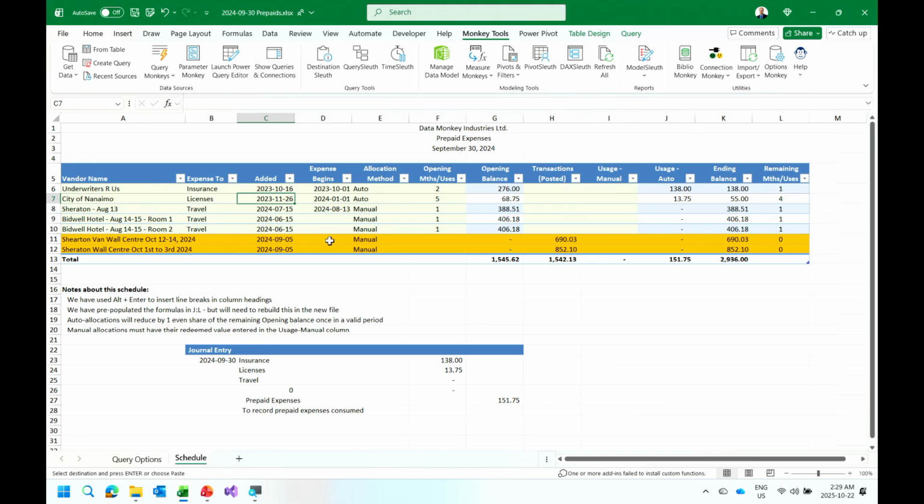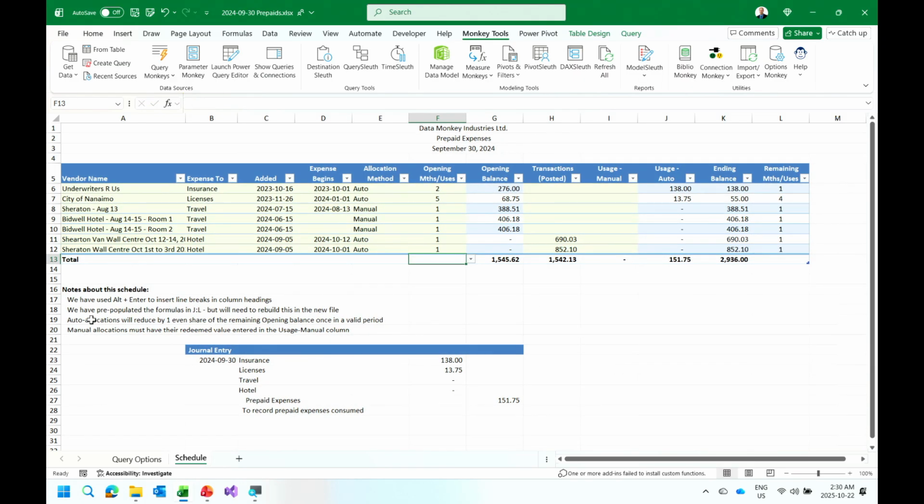So this is cool. I can say, awesome, these are hotel transactions. These are both supposed to be expensed on 2024-10-12. This one is 2024-10-1, and we'll make both of these auto since we know what they are. Each hotel stay is consumed in one particular period. These are manual transactions, so we'll get rid of those because they've already happened. And paste, and there we go. The schedule is now reconciled to the point that I actually need it done.